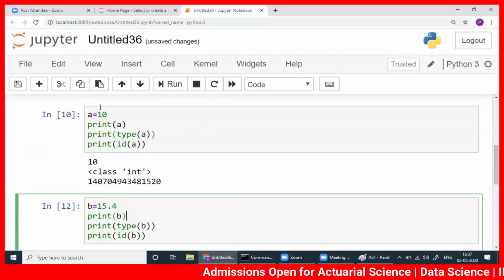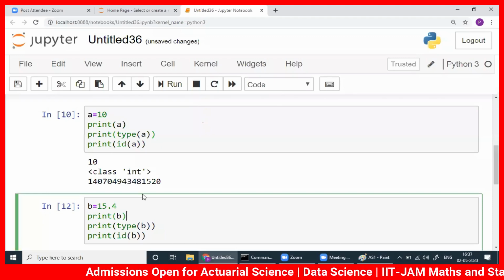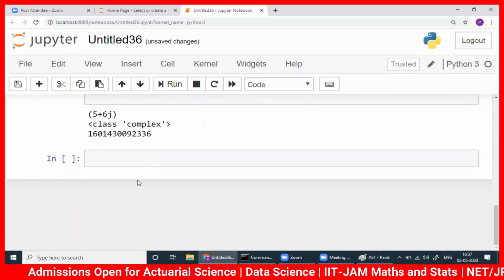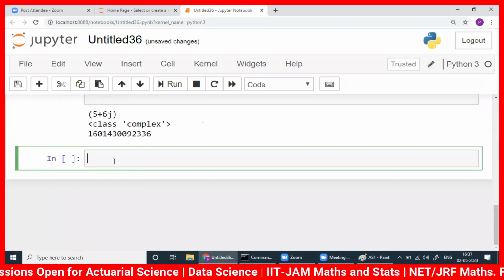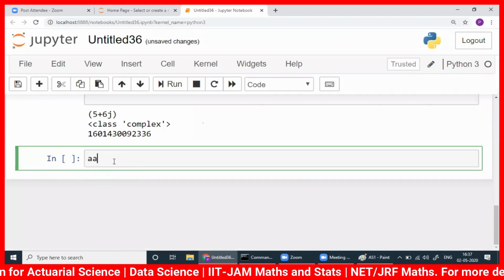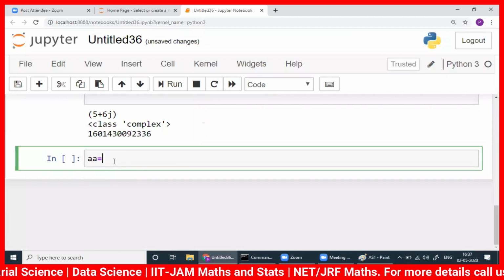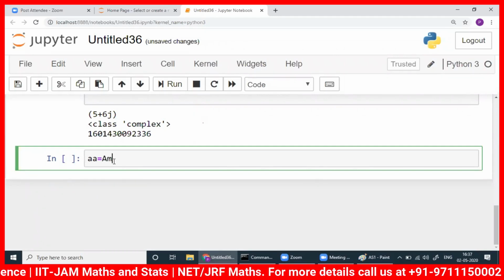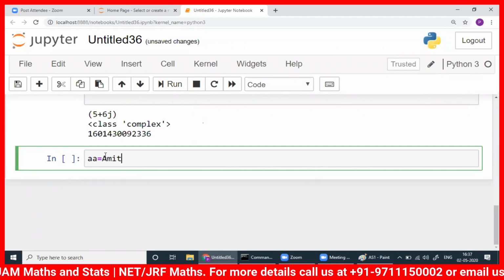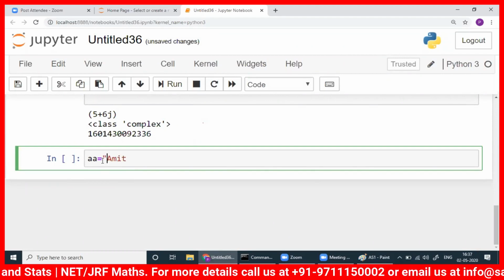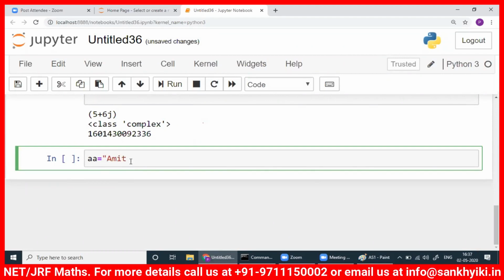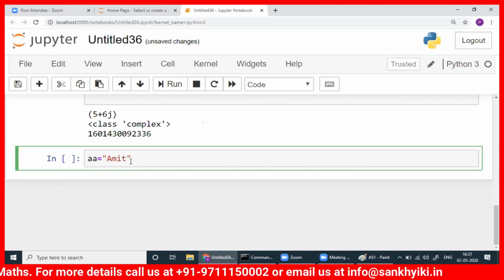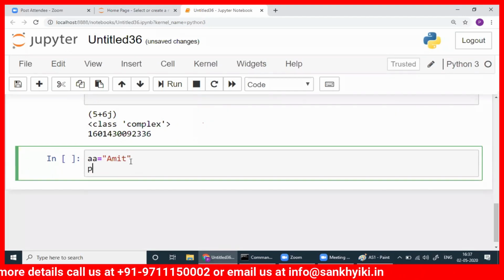Now, from storing numbers, there are three types I've written. We can store names also. Suppose I will start writing names. AA, I will write someone's name, suppose Amit. That is the first name. But remember, you have to write within quotes. Otherwise, it will not take.